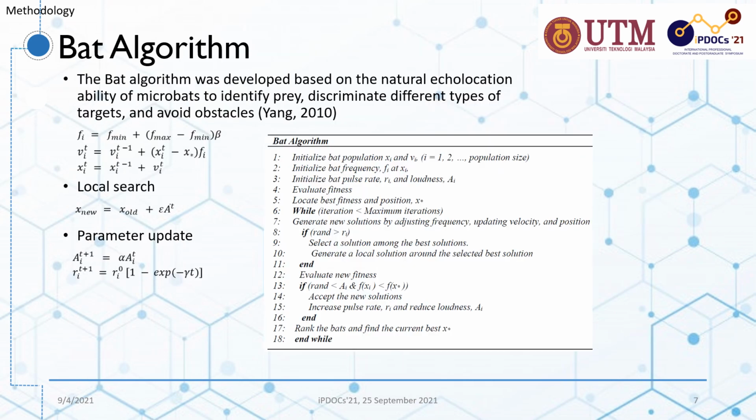Briefly on the Bat algorithm, it was developed based on the natural echolocation's ability of microbats to identify prey, discriminate different types of targets, and avoid obstacles. Bats move in search space exploring for solutions by arranging frequency, velocity, and position using respective formula. Artificial bats conduct local search to further exploit the best solution in search for better solutions. The balance between exploration and exploitation achieved by updating loudness and pulse rate as search iteration grows.